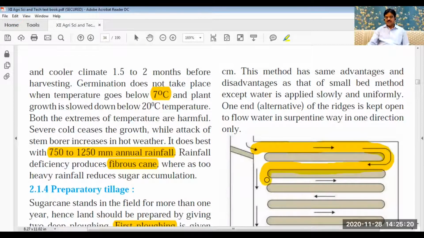It moves in this direction. So the middle part, it is a ridge, and where water flows, that is furrow. So planting is done in the shoulder of ridges, means not exactly on the ridges, not exactly in the furrows, but in middle. That we will see just now. So this is a good method.